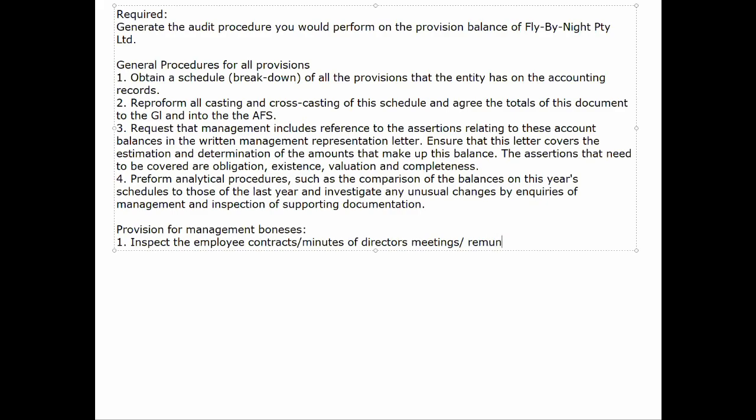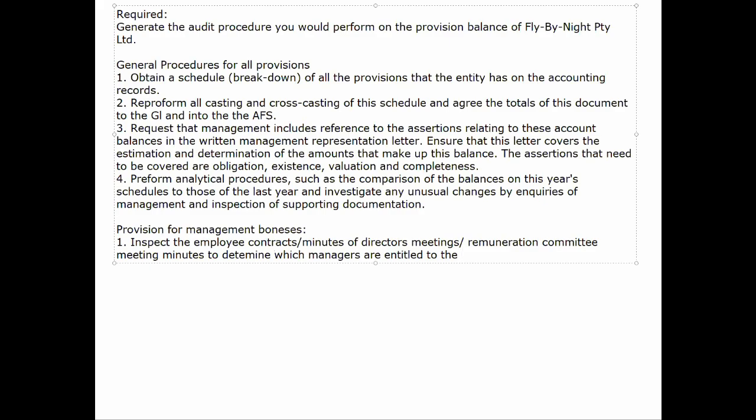So moving swiftly along then, let's get down to the provision for the management bonuses. You've got to remember that this amount sitting here in provisions looks a bit suspect, because they're making it seem as if we don't know whether we're going to be paying out these bonuses. And that should not be the case.